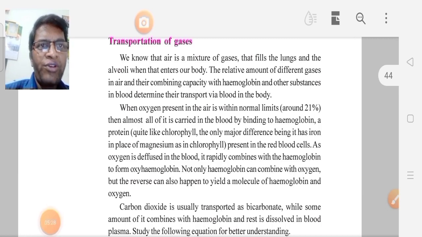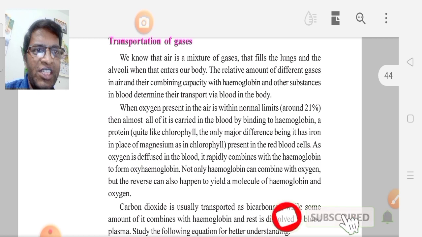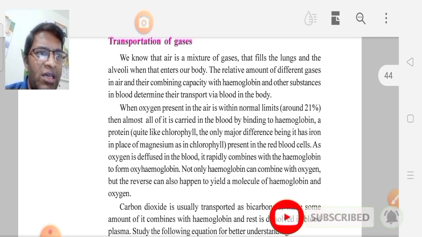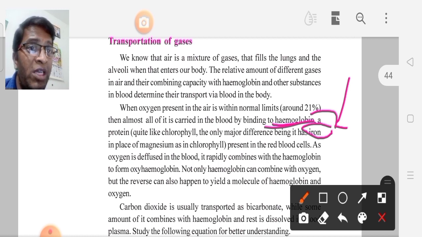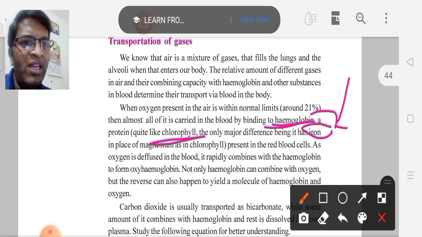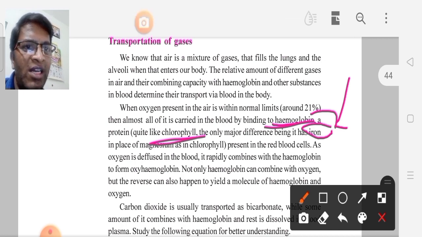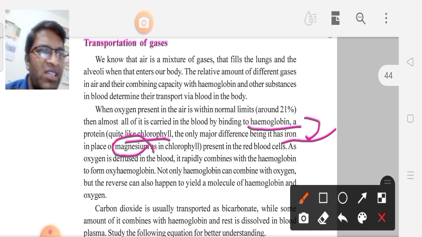Next we can go to the transportation of gases. How does the transportation of gases take place in the blood? Simply we can say by the hemoglobin. It has one element, called what? Iron. Now if you take another pigment in plants, that is called chlorophyll. It also has one element, called magnesium. These two are very important. In hemoglobin, iron is there, and in chlorophyll, magnesium is there.